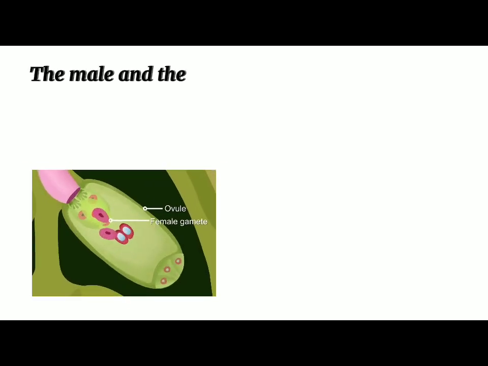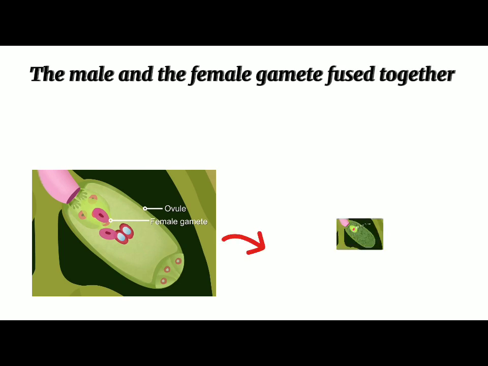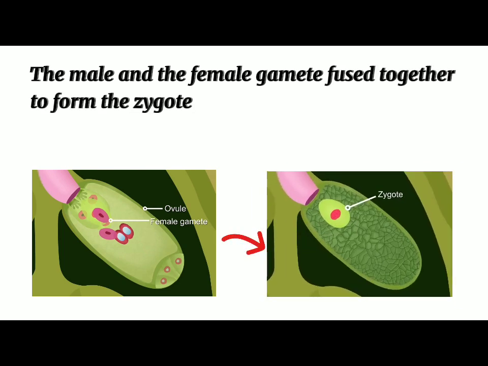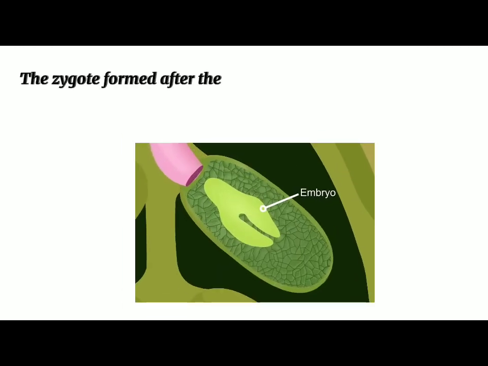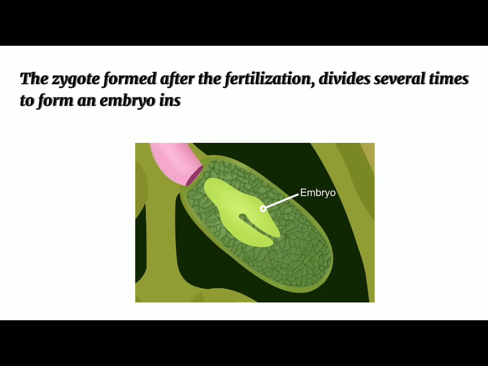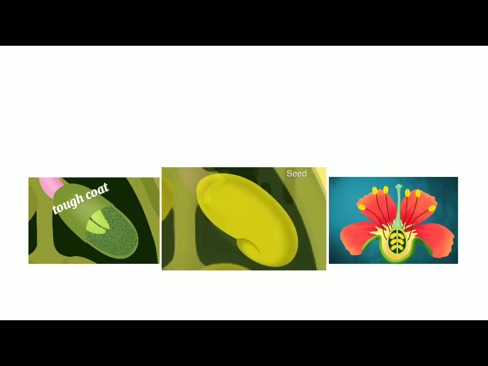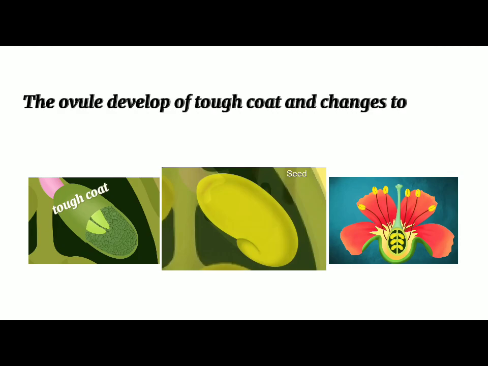After that, the male and the female gamete fuse together to form the zygote. The zygote formed after the fertilization divides several times to form an embryo inside the ovule. The ovule develops a top coat and changes to a seed.